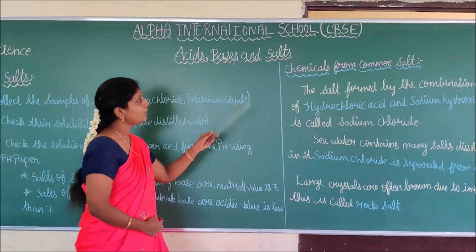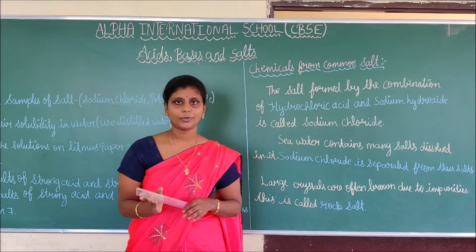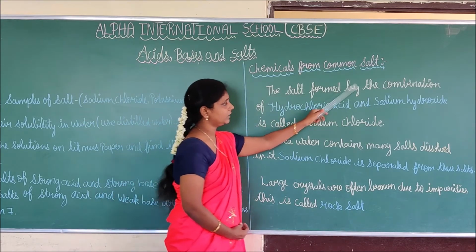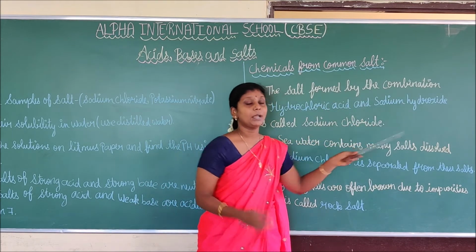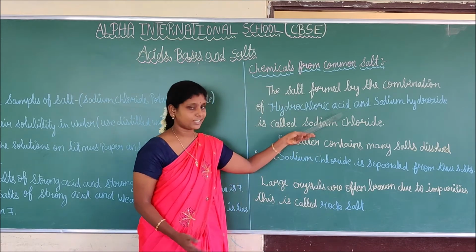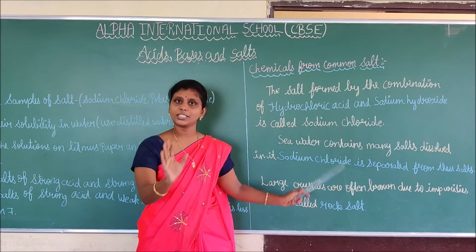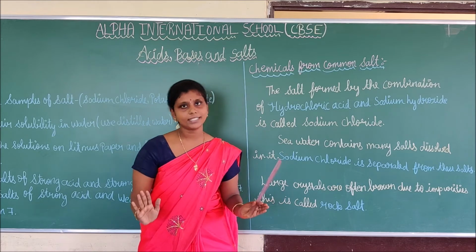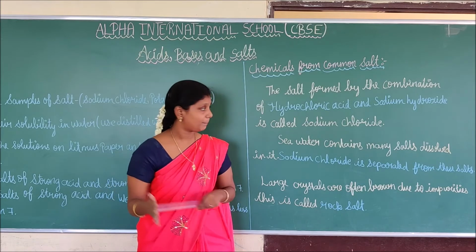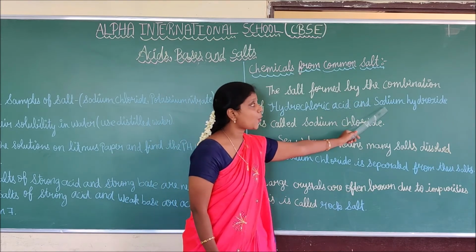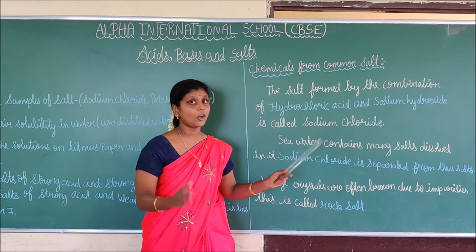Next, we are going to discuss chemicals from common salt. How is common salt prepared? The salt is formed by the combination of hydrochloric acid and sodium hydroxide. By combining hydrochloric acid and sodium hydroxide, we can easily prepare this sodium chloride salt. Sodium chloride is a normal salt. You understand, so how can we prepare sodium chloride or normal salt? By combining hydrochloric acid and sodium hydroxide. By combining these two, we can easily get sodium chloride or common salt.